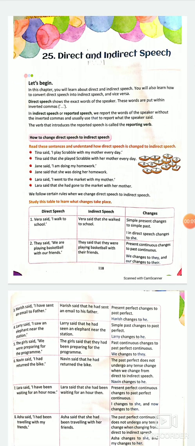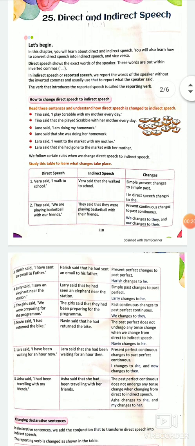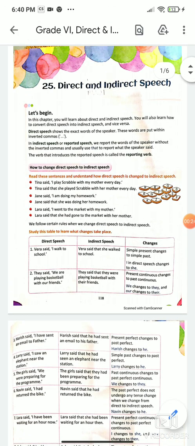In this chapter, we will learn about direct and indirect speech, and we will learn how to convert direct into indirect and indirect into direct speech. Let us first of all know what is a direct speech. Direct speech means when two people are talking. For example, I say first person and second person. So, first person is talking directly to the second person is direct speech.